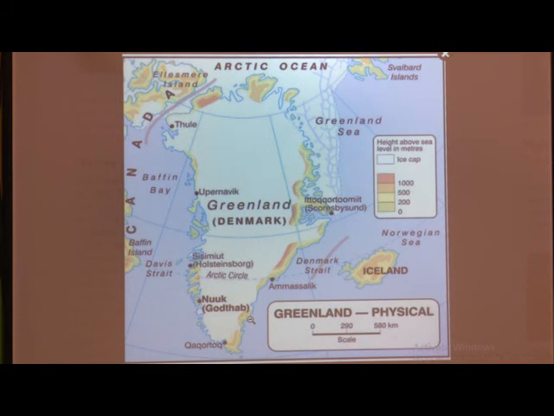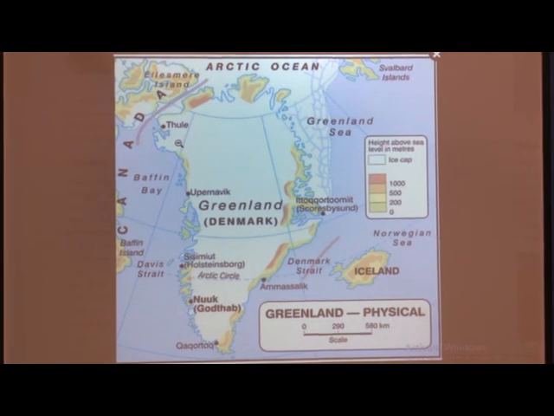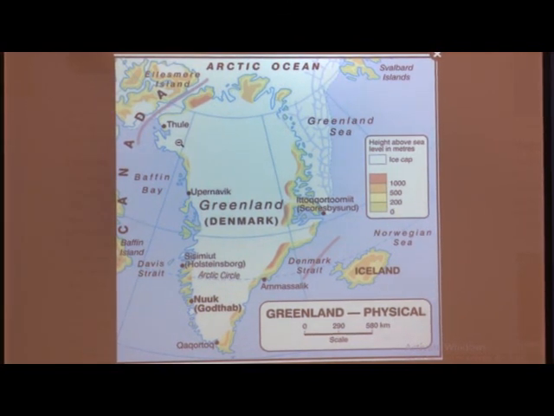Yes, it is the temperate zone. So, only 20% of the area is in the temperate zone and the remaining 80% is in which zone? Frigid zone. Yes. So, because of this Arctic Circle passing here, this place is always covered with snow and ice. Okay? This place is always covered with snow and ice.